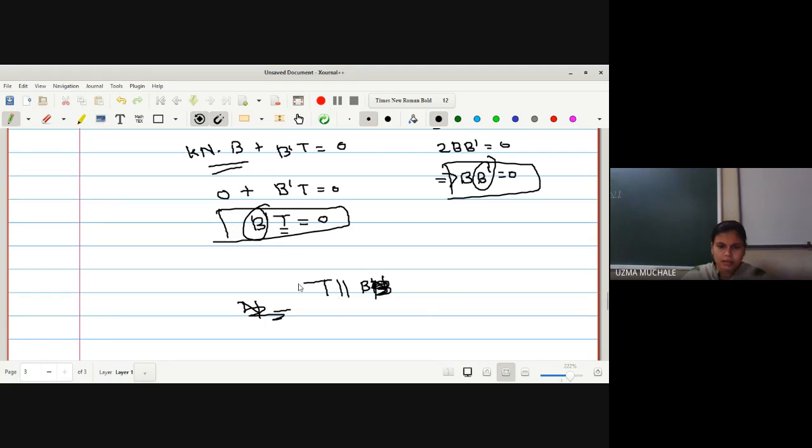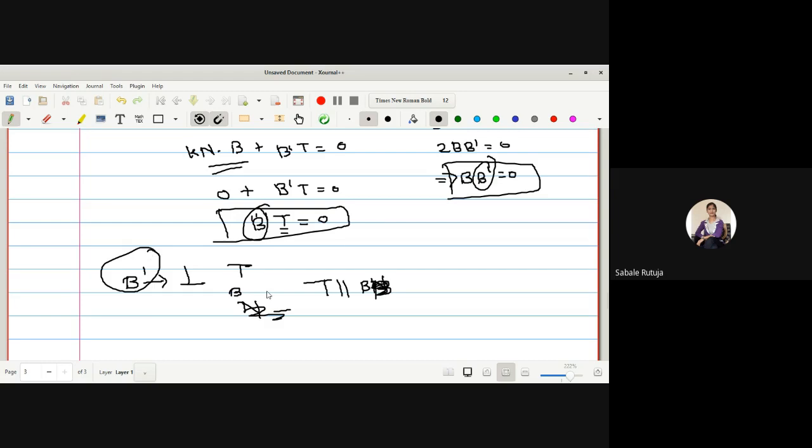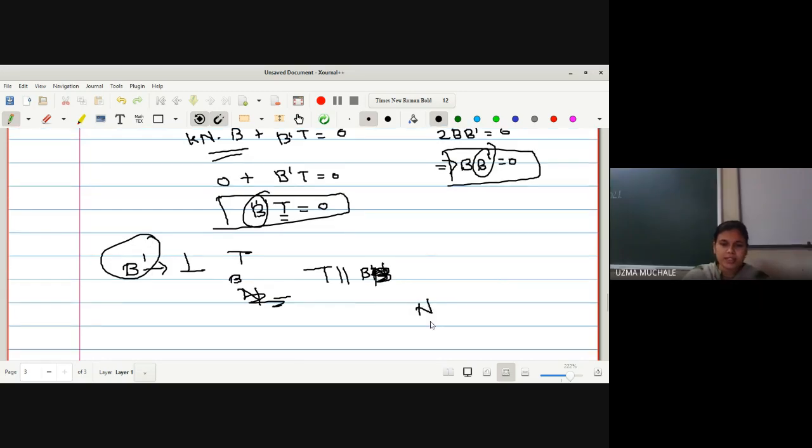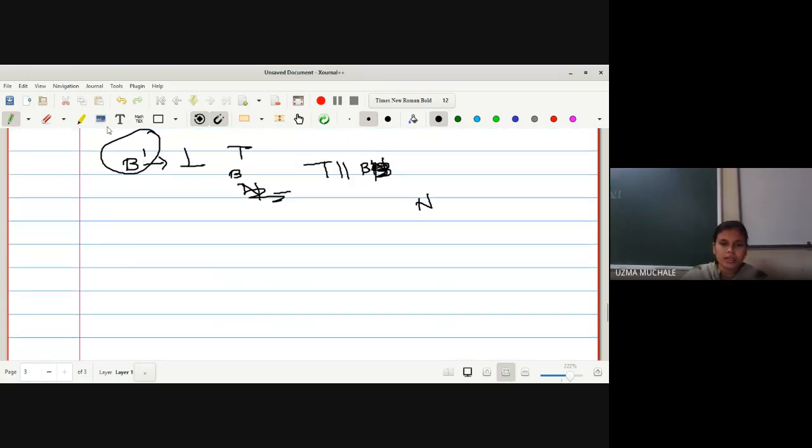Which means that now we know that this b dash is a vector which is perpendicular to t as well as perpendicular to b. Okay, firstly it is perpendicular to t as well as it is perpendicular to b. So what must be the direction of b dash? Which vector is perpendicular to both t and b? N. Correct. So n is a vector which is perpendicular to both t and b.